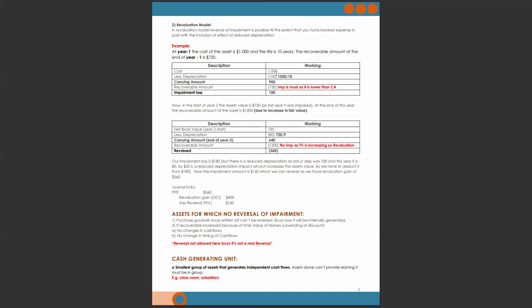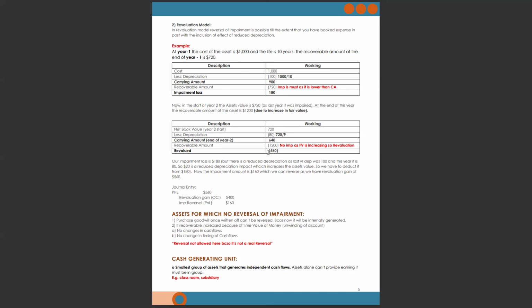So this 20 difference will be deducted from the 180, and our net impairment loss will be 160. 180 minus 20 is 160, which we can reverse as we have a revaluation gain of 560.